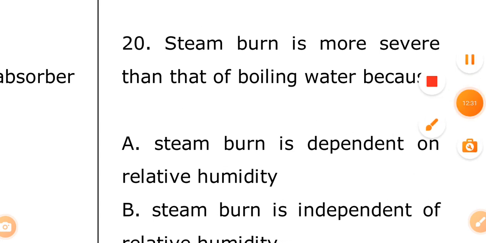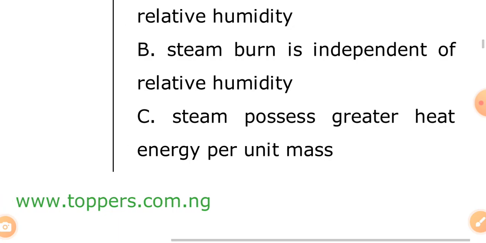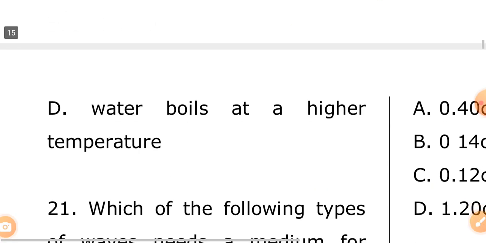Steam burn, pay attention, number 20. Steam burn is more severe, that is more dangerous, than that of boiling water because: A, steam burn is dependent on relative humidity. B, steam burn is independent of relative humidity. C, steam possesses greater heat energy per unit mass. D, water boils at a higher temperature. The answer is D. Water boils at a higher temperature.